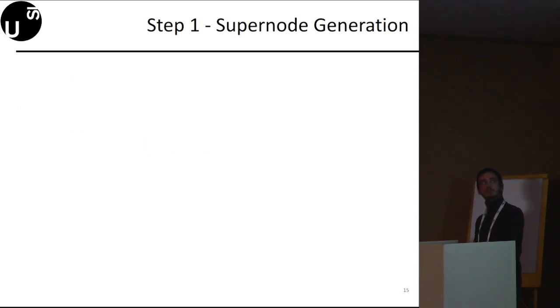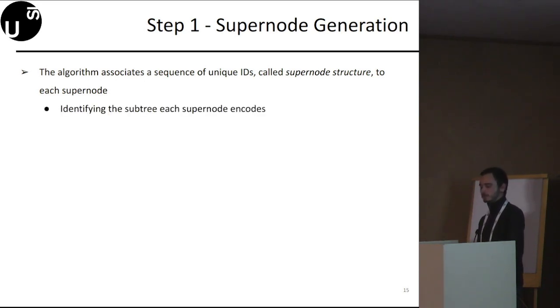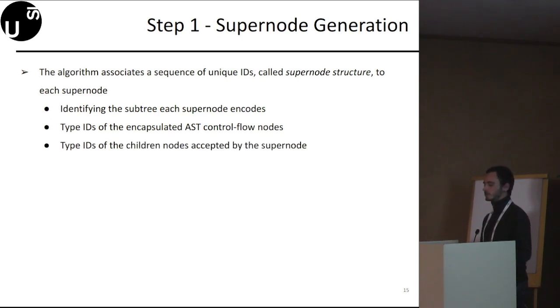Other than emitting the source code, the supernode generation step also associates a sequence of unique IDs to each supernode. We call this sequence of unique IDs the supernode structure. The supernode structure is useful to identify the subtree each supernode encodes. This sequence is composed of the type IDs of the encapsulated AST control flow nodes, as well as the type IDs of the children nodes accepted by the supernode.